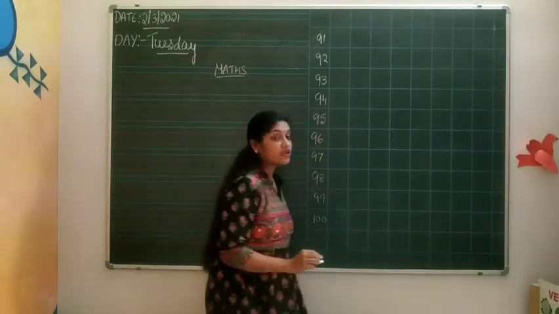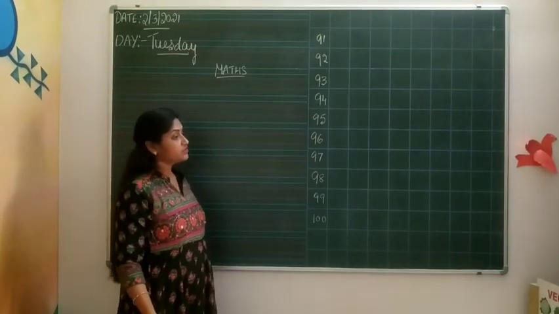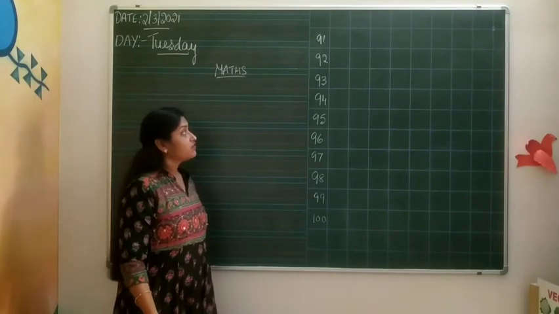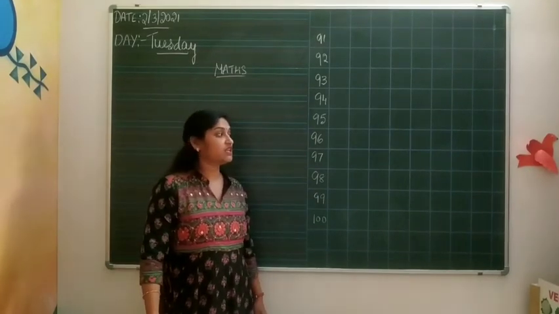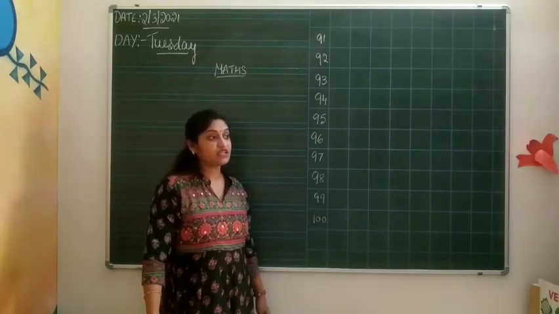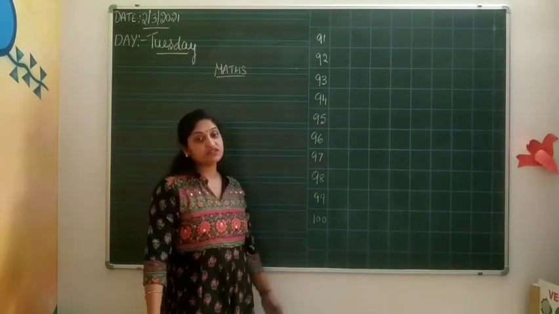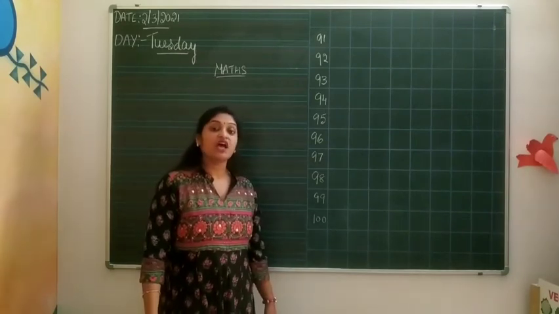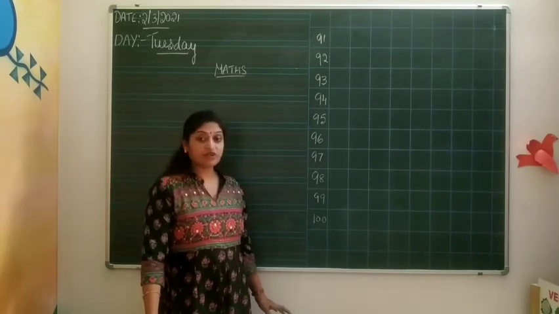You learned the number names also. For 91, ninety-one. For 95, ninety-five. For 99, ninety-nine. The last one is 100, hundred. You learned all these things in your previous classes.